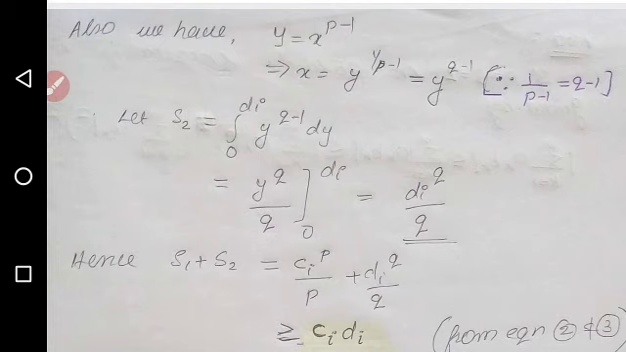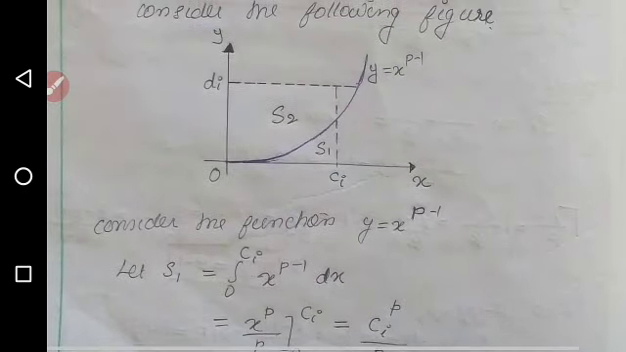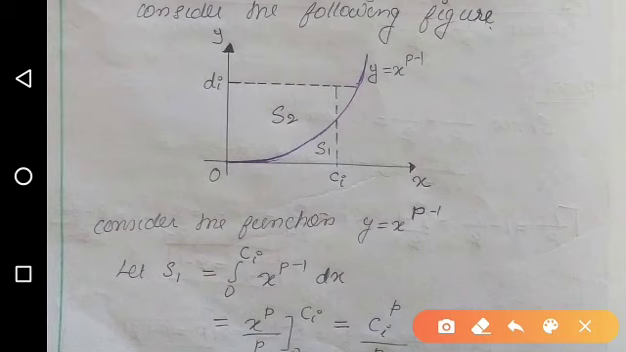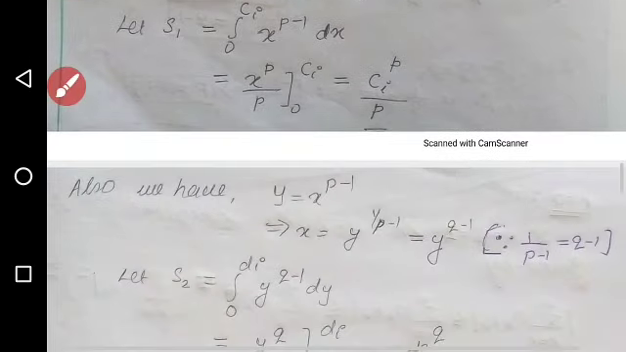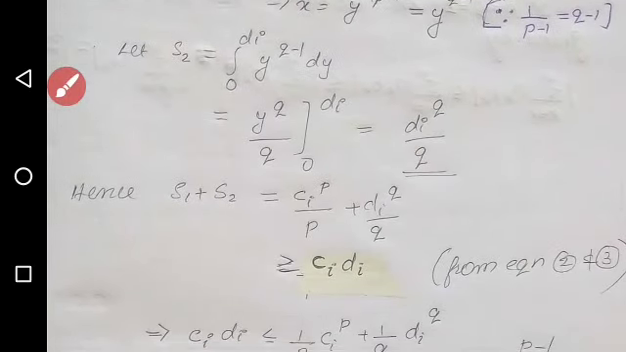Now the summation S1 plus S2, that is the total area, this area plus this area, we are considering that is S1 plus S2, which is equal to ci raised to p by p plus di raised to q by q, which must be greater than or equal to ci into di, the product of those two points.